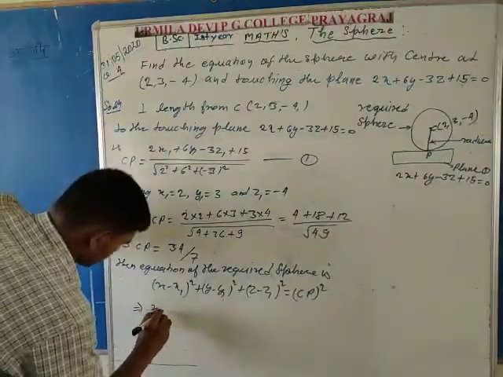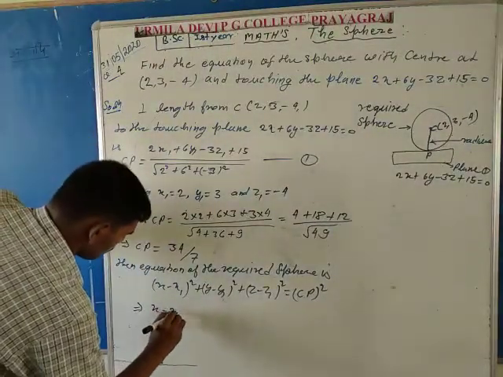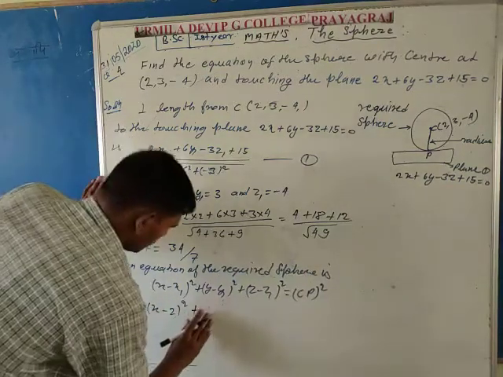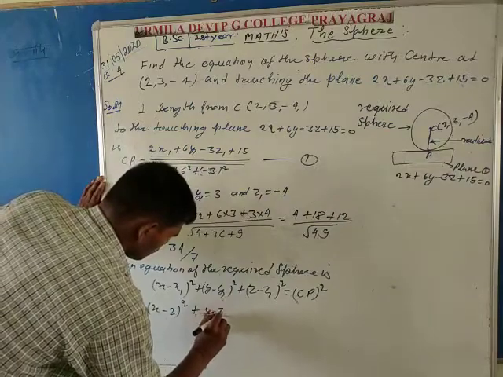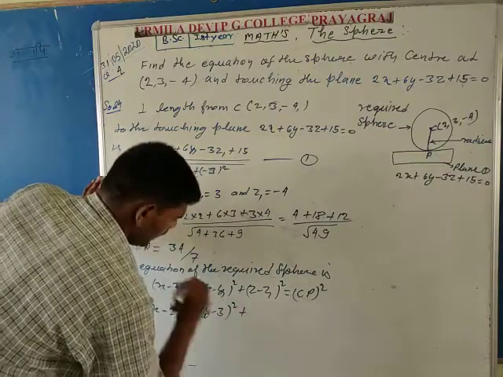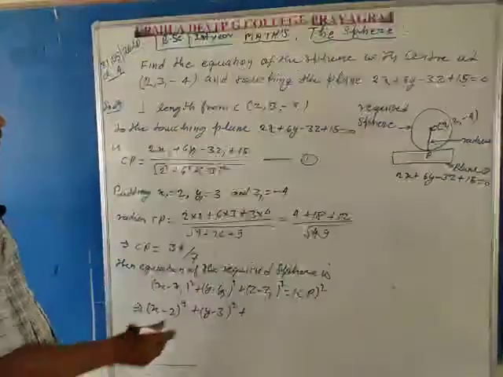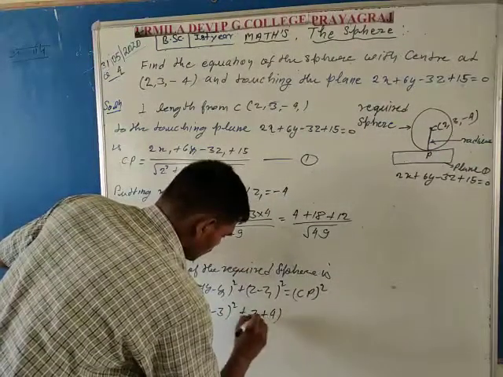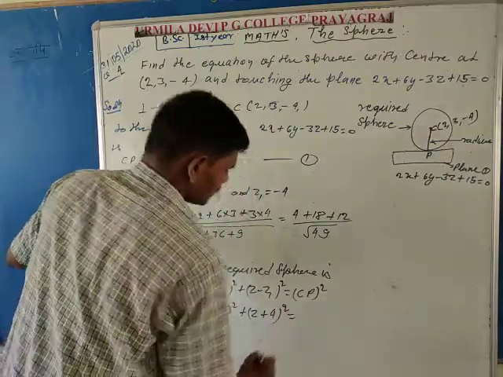So write x minus 2 whole squared plus y minus 3 whole squared, and at last z minus z1. Here z1 is equal to minus 4, so z plus 4 whole squared is equal to CP squared.